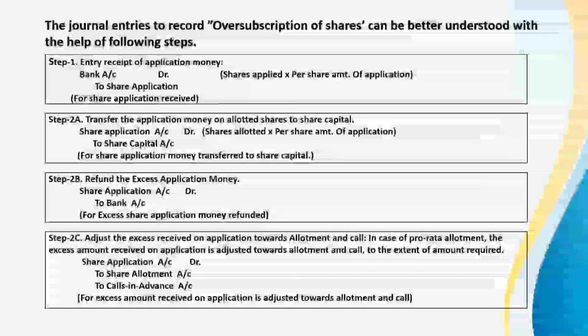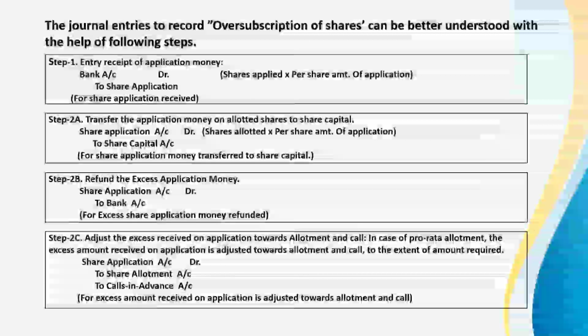Step 2C. Adjust the excess received on application towards allotment and call. In case of pro rata allotment, the excess amount received on application is adjusted toward allotment and call to the extent of amount required.